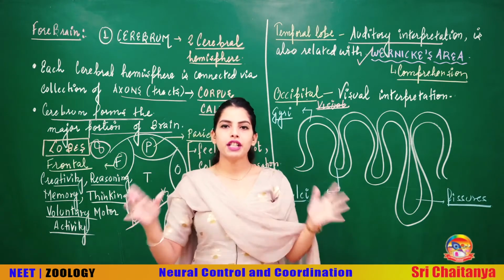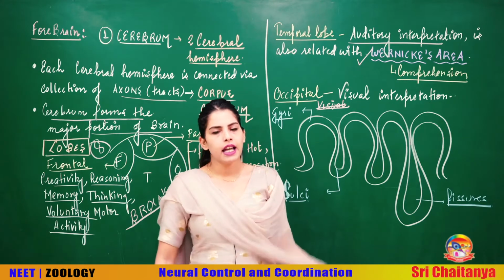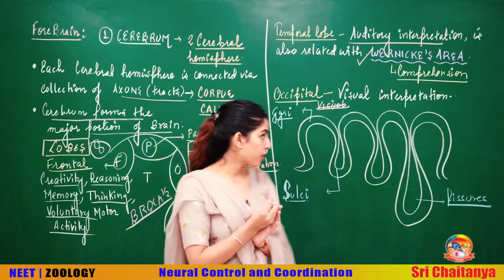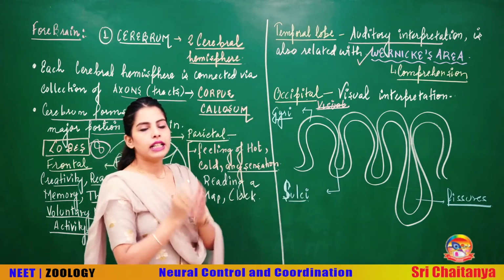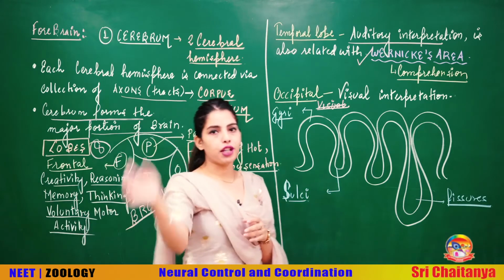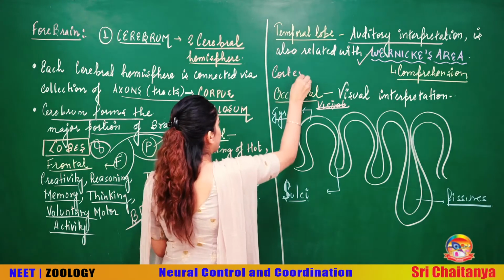So that's the different lobes, okay. Lobes are not mentioned in that detail in your NCERT, but you can study these lobes for some higher examination. Talking about the cerebrum further, your cerebrum has an outer part which is called the cortex, and it has an inner part called the medulla.